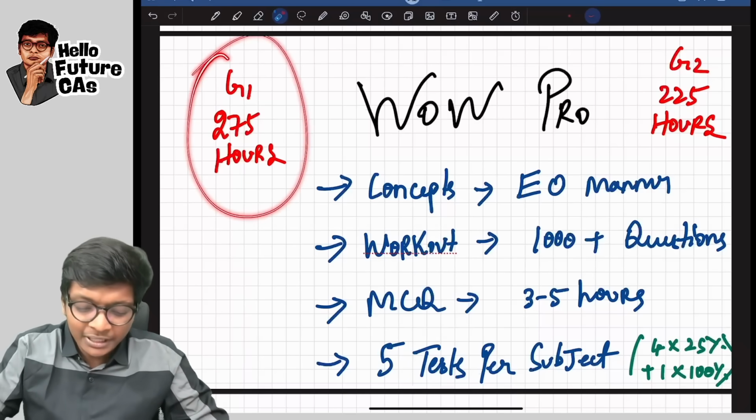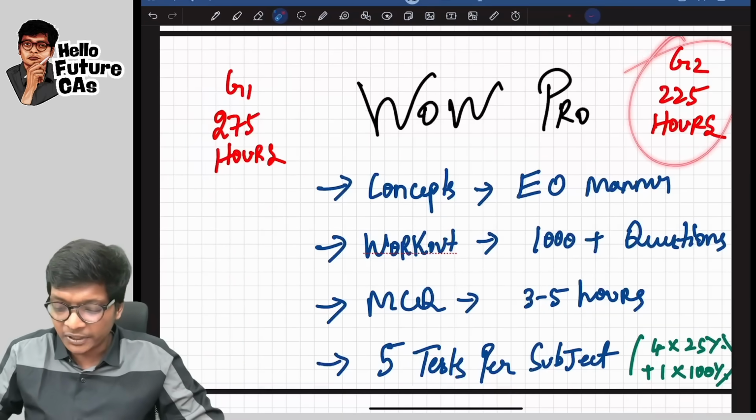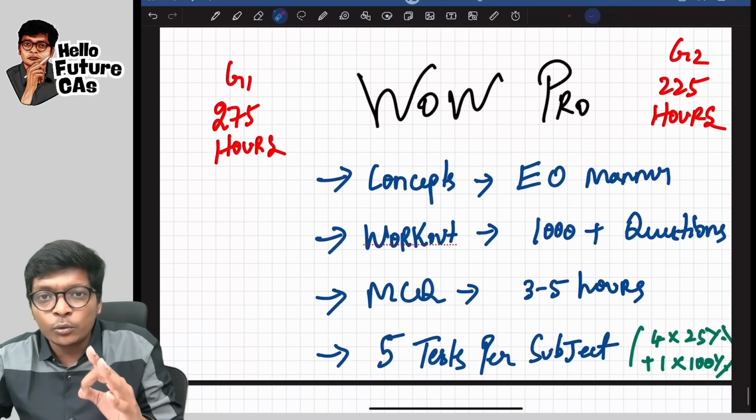So group 1 is 275, group 2 is 225. What all is included in Wow Pro?